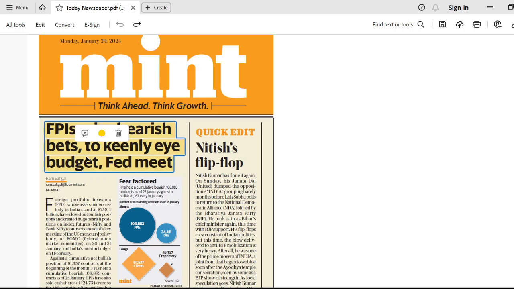So the very first news is "FPI raise bearish bets to keenly eye budget, Fed meet." Now this particular news contains too much technical news, but before getting into the detailed news, you have to read the headline, right? अगर headline में आपके कुछ काम का है, then you should read it, otherwise you can completely ignore it. मतलब अब यहाँ पे अगर आप इसकी डिटेल में जाओगे, क्विकली रीड करोगे, तो you'll understand that there is nothing relevant for us.